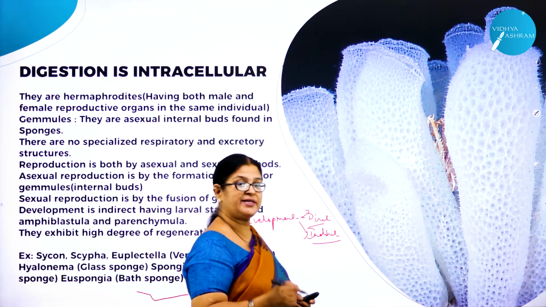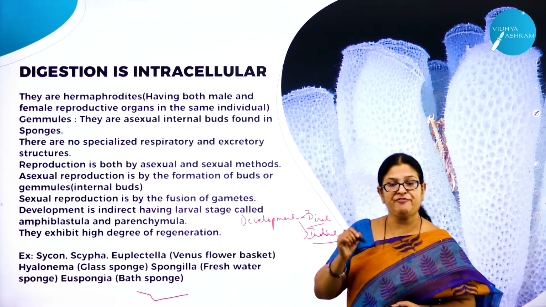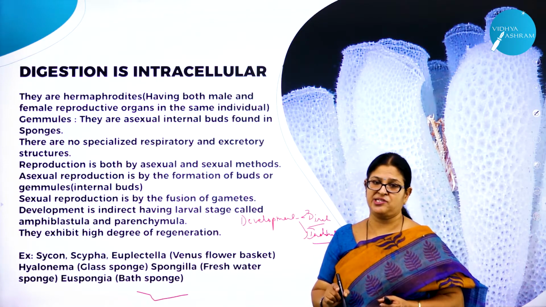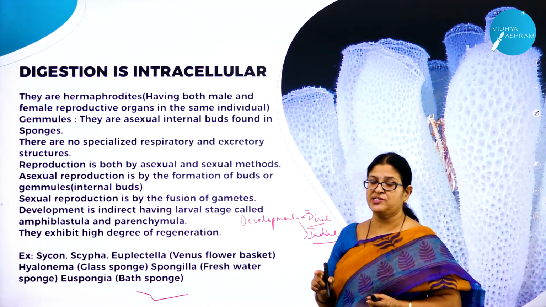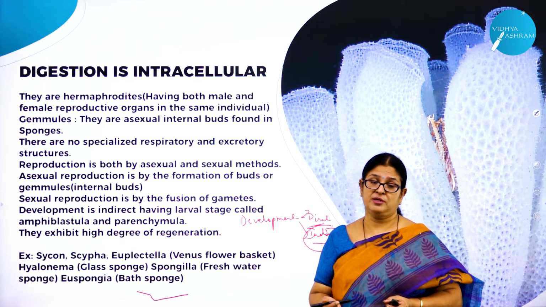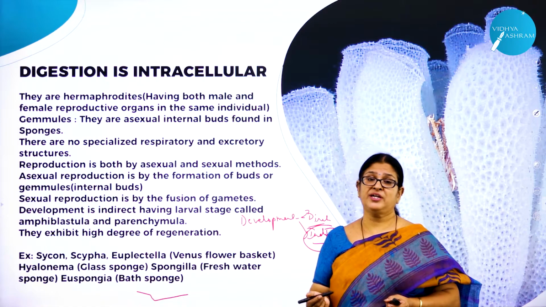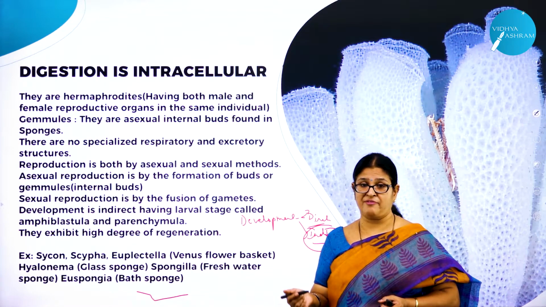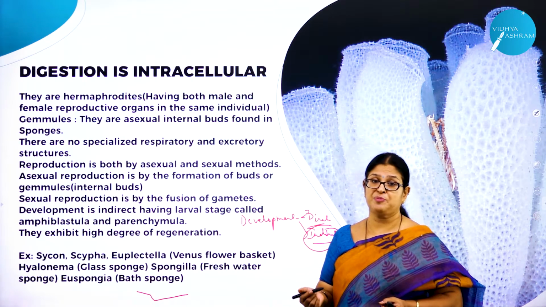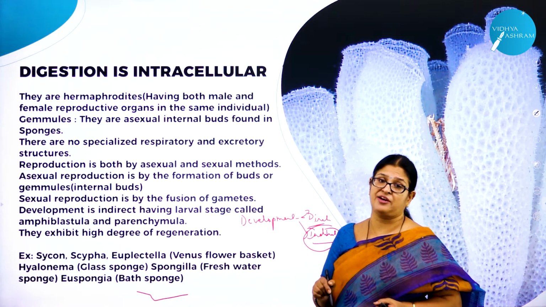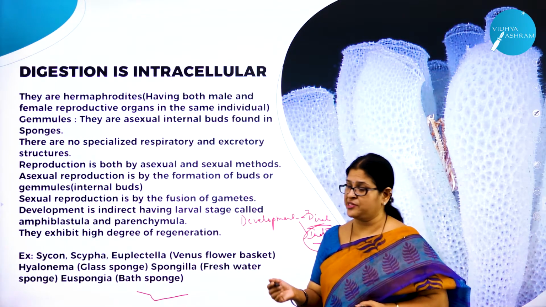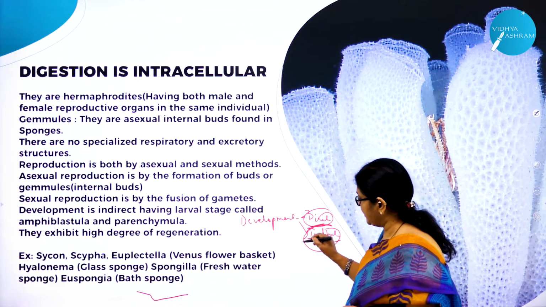What do you mean by direct development and indirect development? If in the life history of an animal there is a larval stage, such a development is called indirect. For example, all of you might have come across frog, right? Frog lays eggs. Eggs hatch into larva. Larva will become an adult. The larval stage of frog is called tadpole larva. So it has a larval stage in the life history. Human beings, direct. Human beings don't have a larval stage in the life history. So direct development and indirect development.